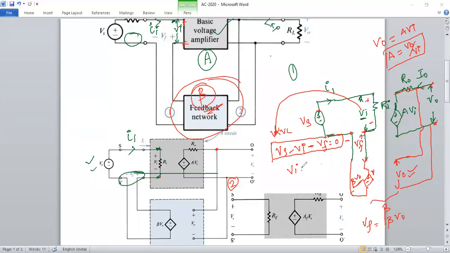So now Vi is nothing but Vs minus Vf. Now you understood how the actual input signal to the amplifier circuit is the supply signal minus the feedback signal. So the subtracting nature is coming here. That is why, if your supply is a voltage source, the feedback signal should be in series with the supply. Okay, are you clear?